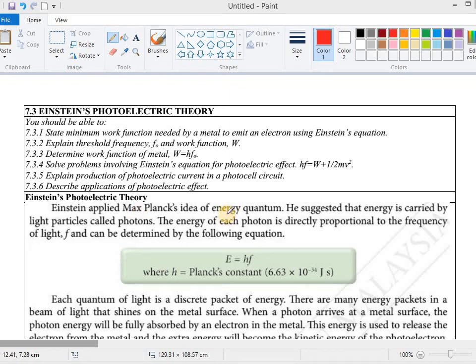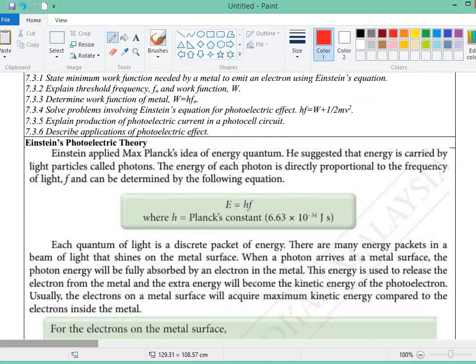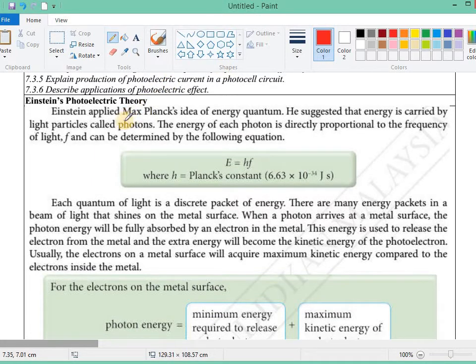Okay, so this is 7.3 Einstein's photoelectric theory. This Einstein photoelectric theory is based on the photoelectric effect. Okay, let's look at Einstein photoelectric theory. Einstein applied Max Planck's idea of energy quantum. He suggested that energy is carried by light particle called photon.